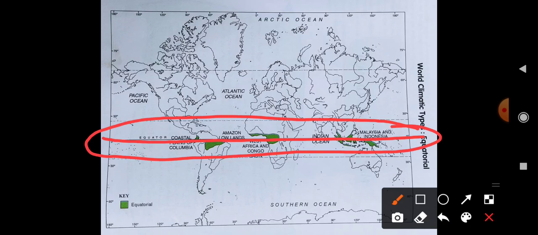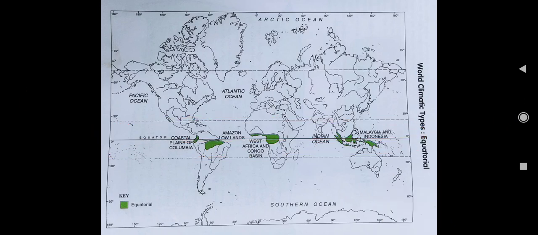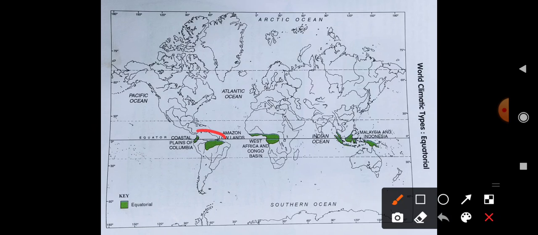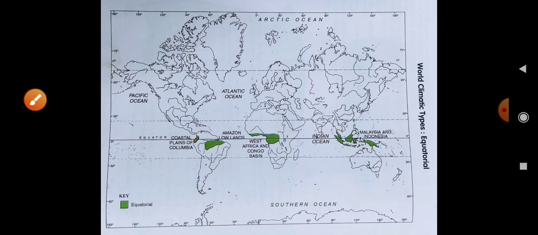So you just have to understand where it is. It is in South America, in Middle Africa, and in the Indonesian islands. These are the parts you have to shade. If asked for the equatorial region, you have to shade it and name it. This is a simple work.